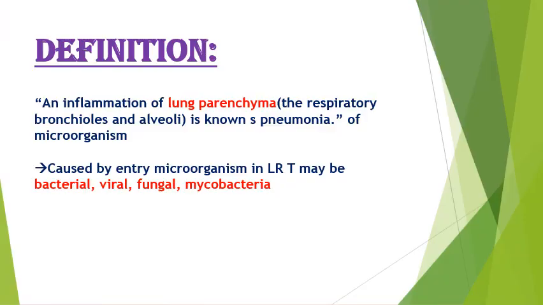First, the definition. It is an inflammation of lung parenchyma. It is important: inflammation of lung parenchyma. Pneumonia is a lower respiratory tract infection, so it affects bronchioles and alveoli. It is caused by microorganisms such as bacteria, viruses, fungi, mycobacteria, etc.